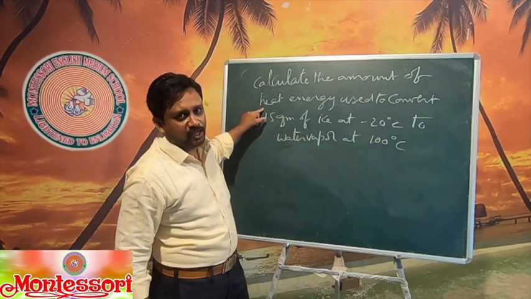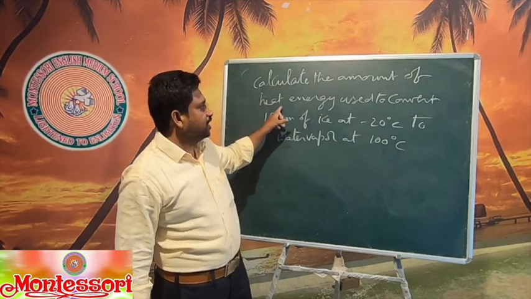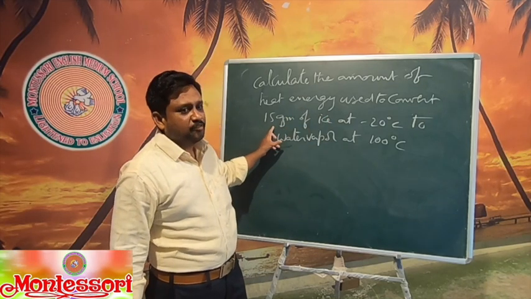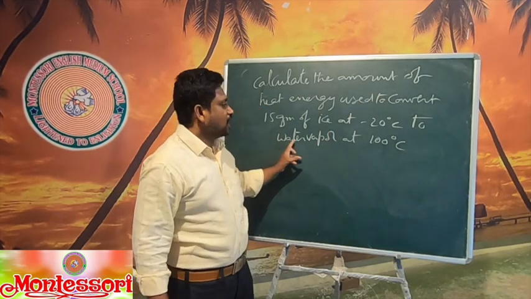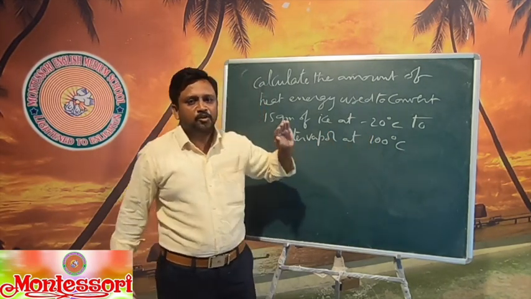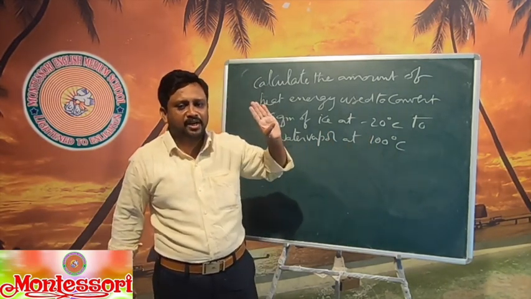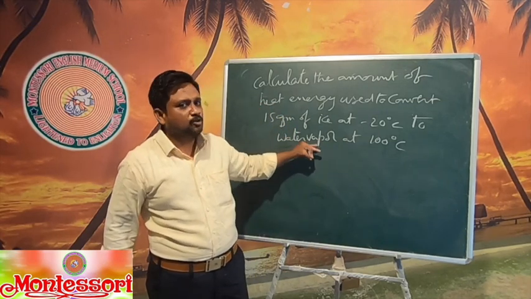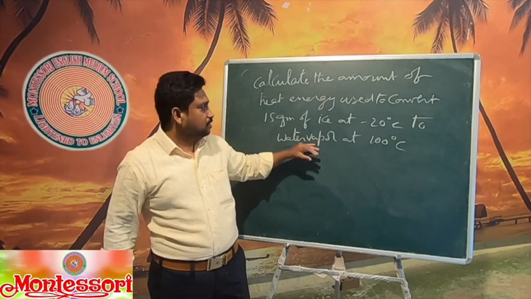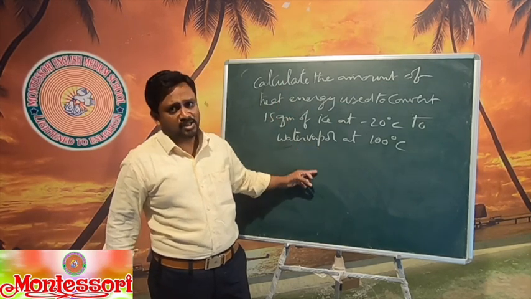I have changed the data. Calculate the amount of heat energy used to convert 15 grams of ice at minus 20 degrees centigrade to water vapor at 100 degrees centigrade. If you know clearly about latent heat of fusion, latent heat of vaporization and specific heat, you can easily do this problem and do the assignment and send it to the WhatsApp number.